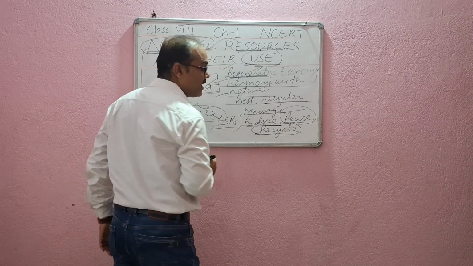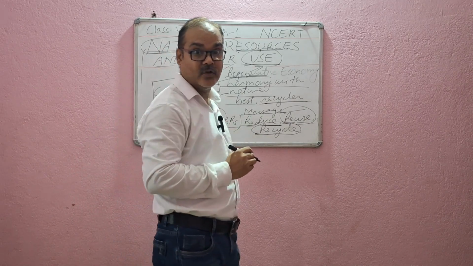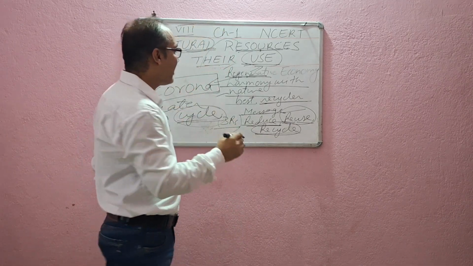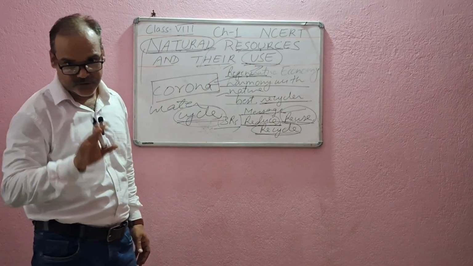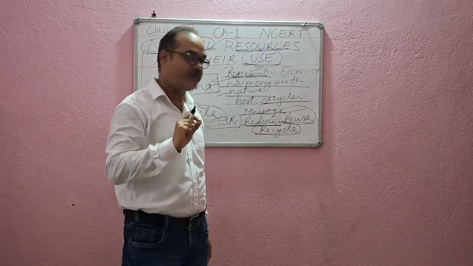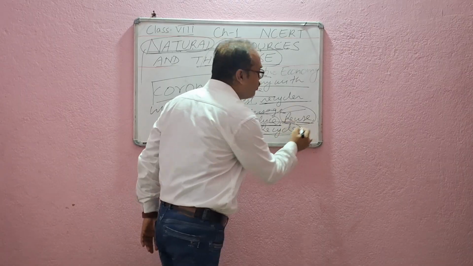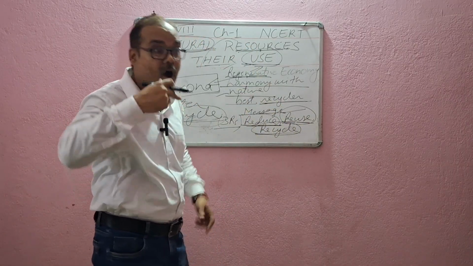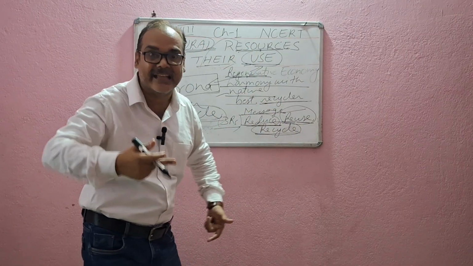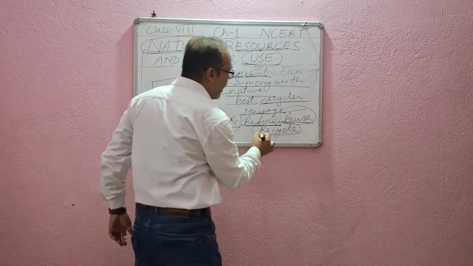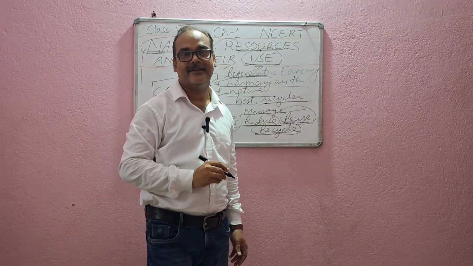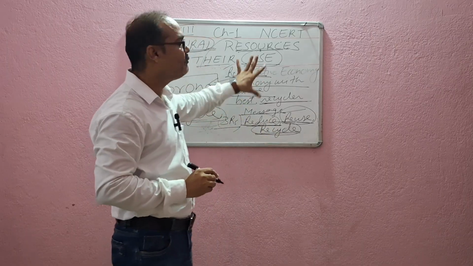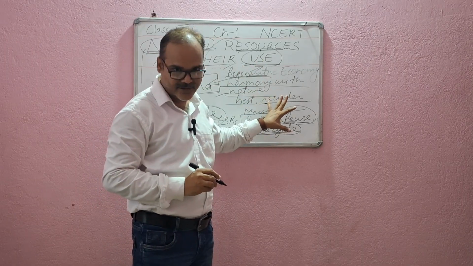So the message is very clear. We have to look for the 3 R's. When we talk about resources, we should reduce the wastage of resources. Then we should try to reuse the resources, how we can reuse them again and again. And next is how to recycle them. We should think over it. So these are the important things, right?